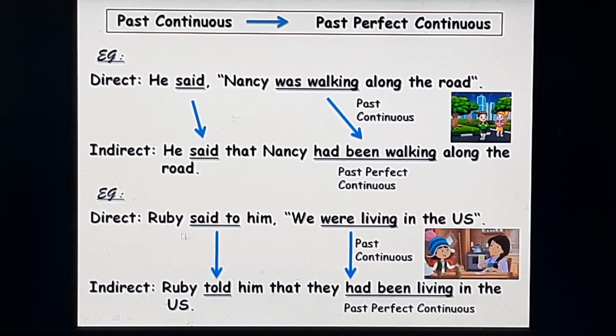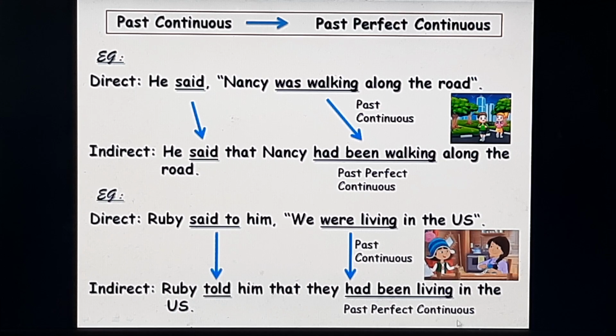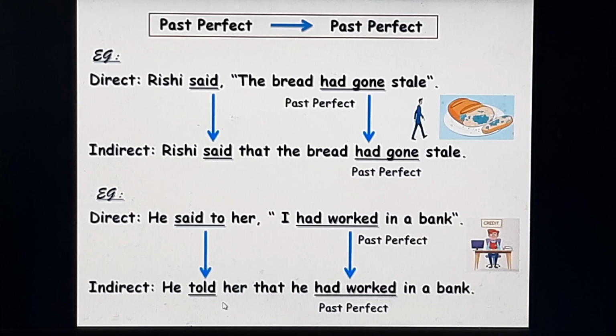Next example, Ruby said to him, we were living in the US. Said to is the reporting verb in the past tense. Were living is the verb in the direct speech in the past continuous tense. It will change into the past perfect continuous tense in the indirect speech. Had been living. Ruby told him that they had been living in the US.